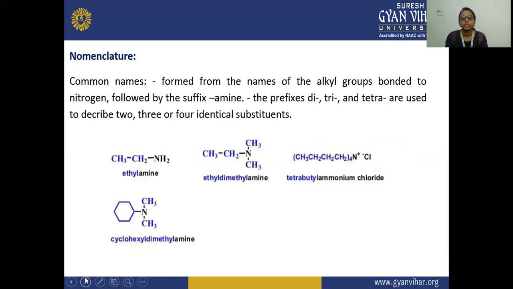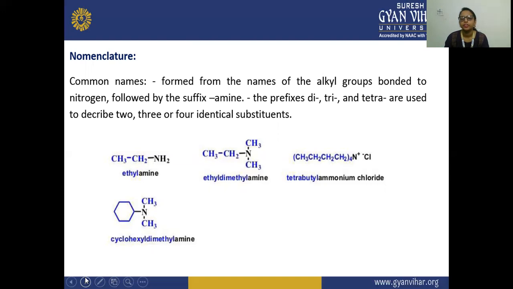Next is the nomenclature. So in your nomenclature, according to the common name system, the name is formed from the name of the alkyl group bonded to the nitrogen, followed by the suffix amine. The prefixes di, tri, tetra are used to describe 2, 3, or 4 identical substituents. So in the common name, alkyl amines, the name will be according to this alkyl amine. Firstly, what is the alkyl chain? Then the amine will be written as a suffix.